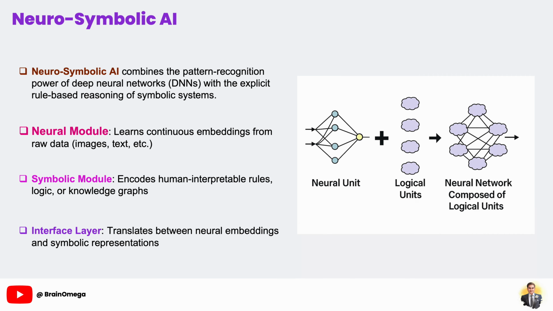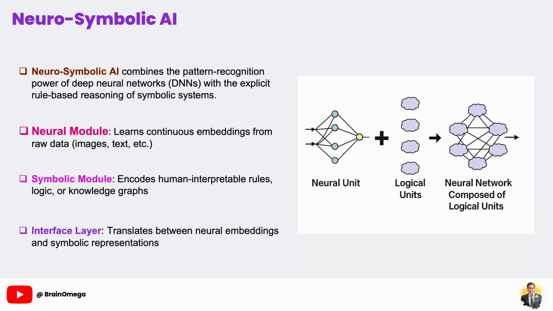In a neurosymbolic system, these two modules are bridged by an interface layer that translates continuous neural embeddings into symbolic facts and vice versa. You feed in raw data. The neural module, denoted here as f theta of x, processes it to generate an intermediate representation y. That intermediate result is then fed into a symbolic reasoner, R rule, which applies logical checks or rule-based transformations.